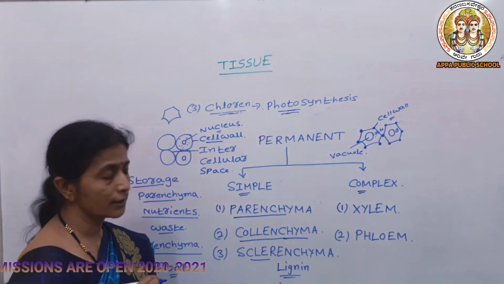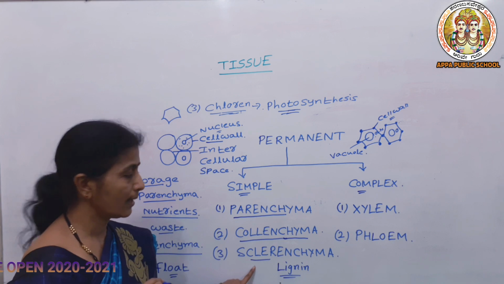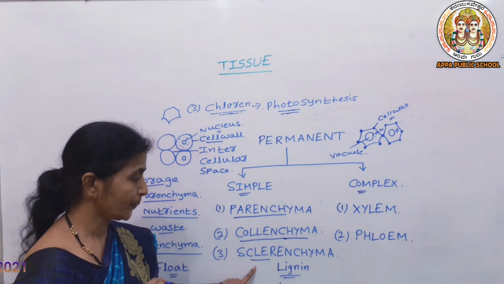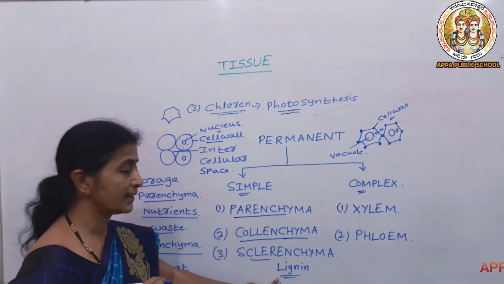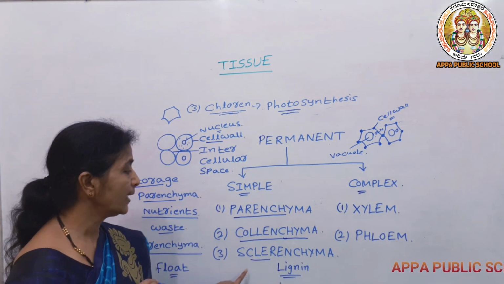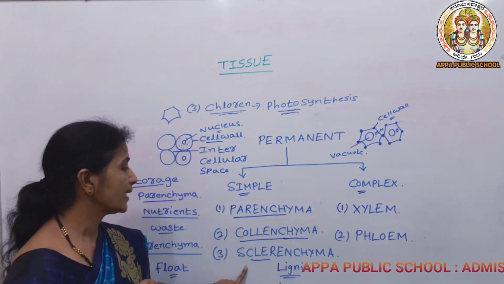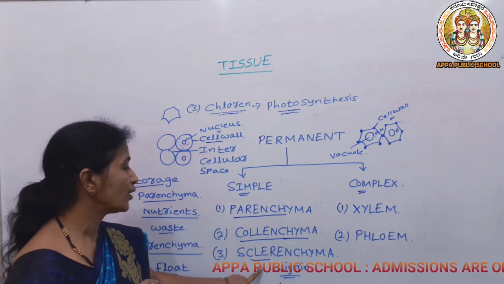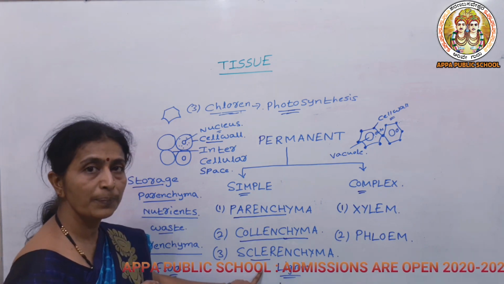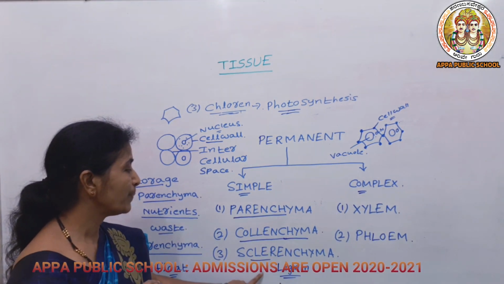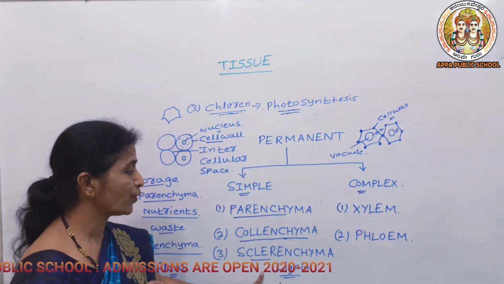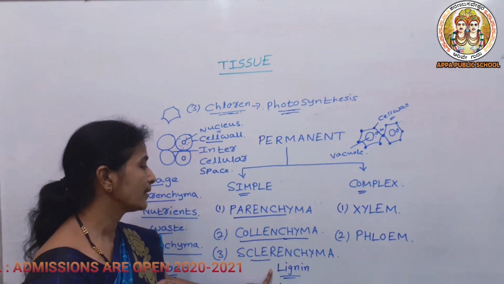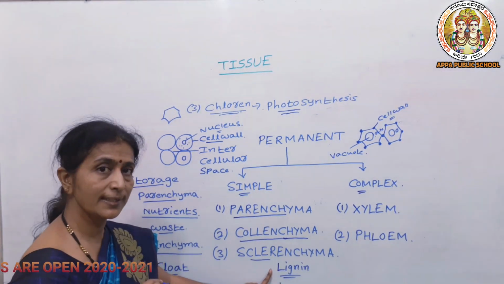The outermost covering is made up of sclerenchyma tissue due to the presence of lignin. It is dead tissue, and no cytoplasm or vacuole can be seen. It gives mainly mechanical strength.